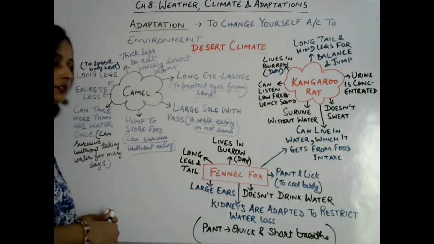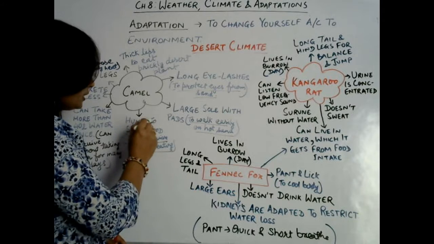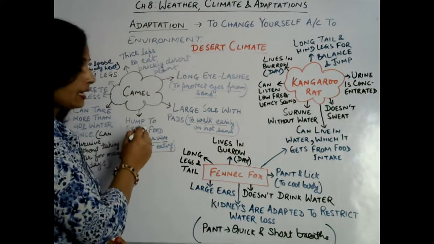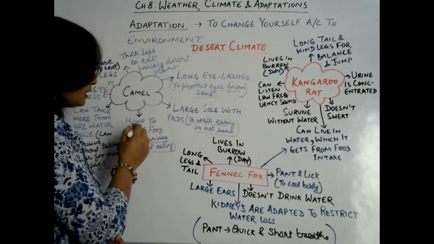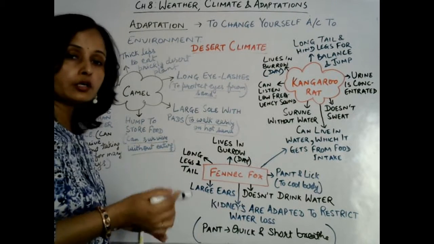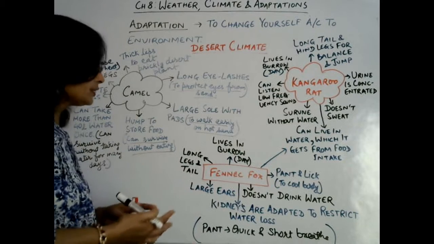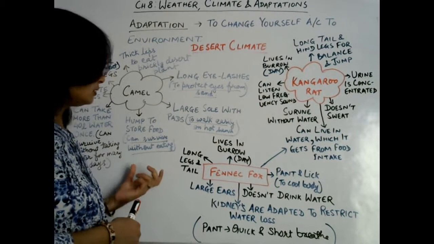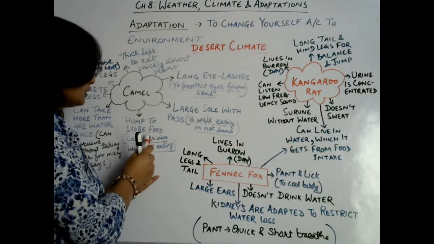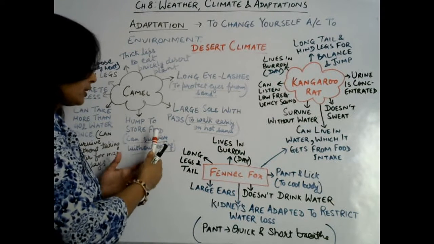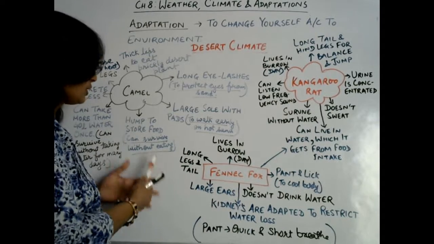Now next one, its body is having hump and that hump is basically to store food and that food is stored for a long time and whenever it requires food energy, then that food which is in the form of fat, it is stored, that it can get the energy from that stored fat food.